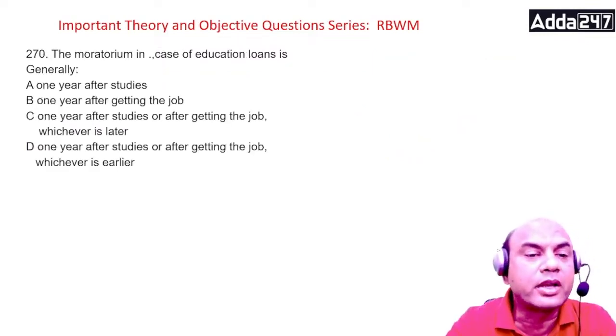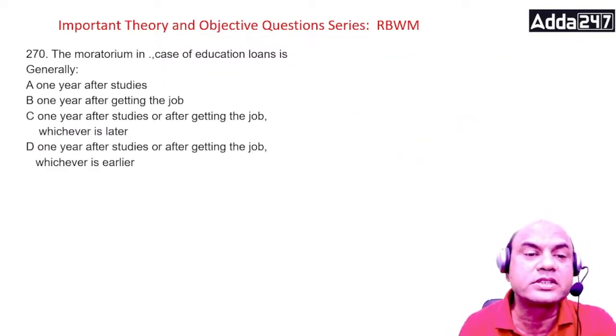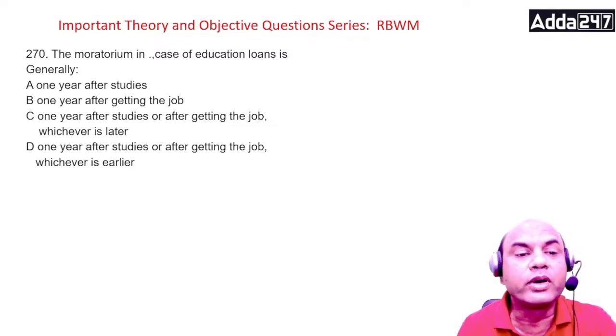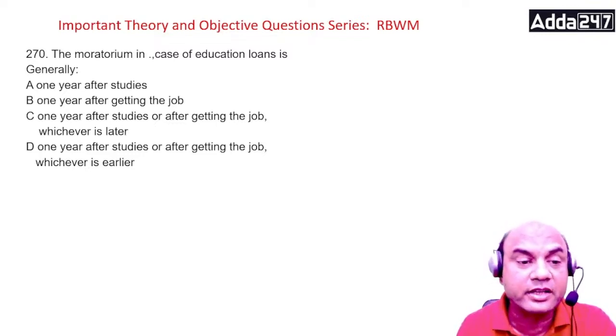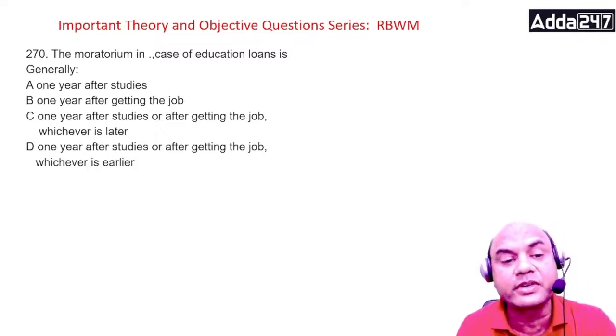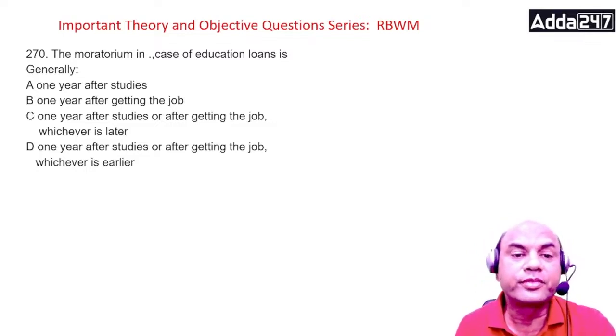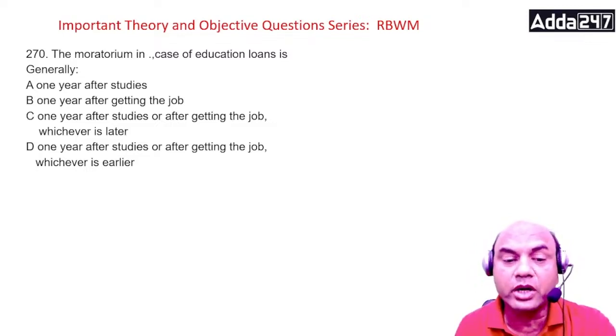The moratorium period in case of education loans is 1 year after the studies, 1 year after getting the job, 1 year after the studies or after getting the job, whichever is later, or 1 year after the studies or after getting the job, whichever is earlier. So, what is the answer? Moratorium period.